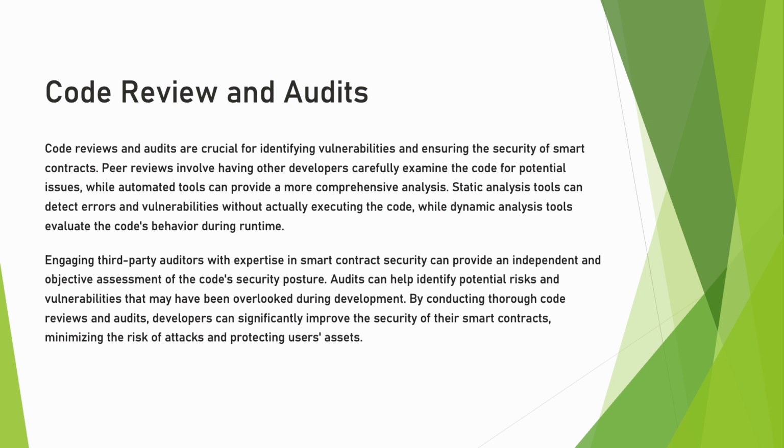Moving on, we have code review and audits. Code reviews and audits are vital for identifying vulnerabilities and ensuring the security of smart contracts. Peer reviews involve other developers examining the code for potential issues, while automated tools provide comprehensive analysis. Static analysis tools detect errors without executing the code, and dynamic analysis tools evaluate the code's behavior during runtime. Engaging third-party auditors can provide an independent assessment of the code security, helping to identify risks and vulnerabilities that may have been overlooked during development.